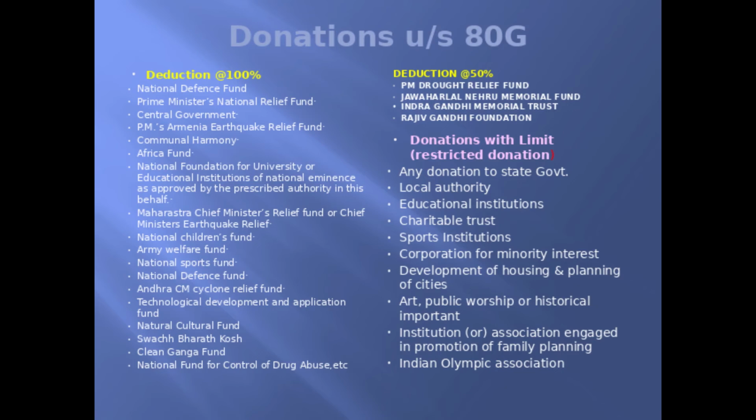And deductions under section without limit are classified into 100% and 50%. Under 50%, only 4 donations are listed out, that is, the Prime Minister Drought Relief Fund, Jawaharlal Nehru Memorial Fund, Indira Gandhi Memorial Trust, and Rajiv Gandhi Foundation Fund. Only these 4 are the 50% allowable deductions donation list. So other than these 4, the entire donations will come under 100% allowable donations. So please go through the list and have it in mind, so that you can easily apply it in solving the problems.